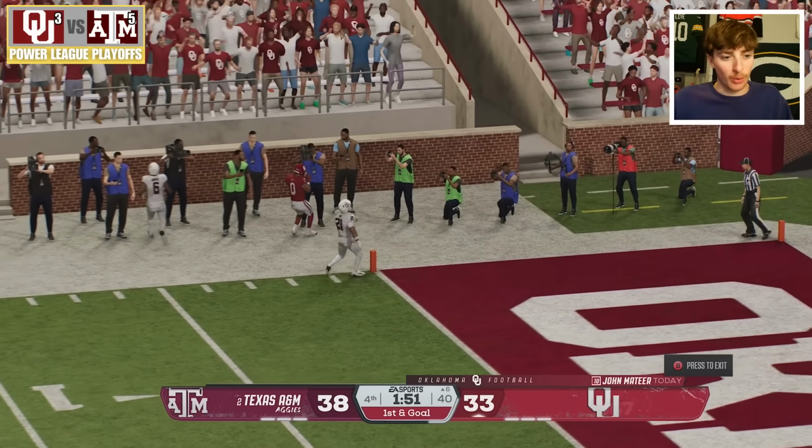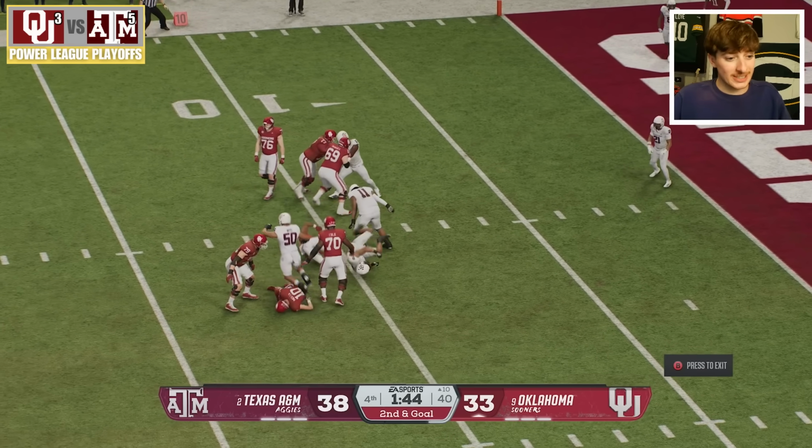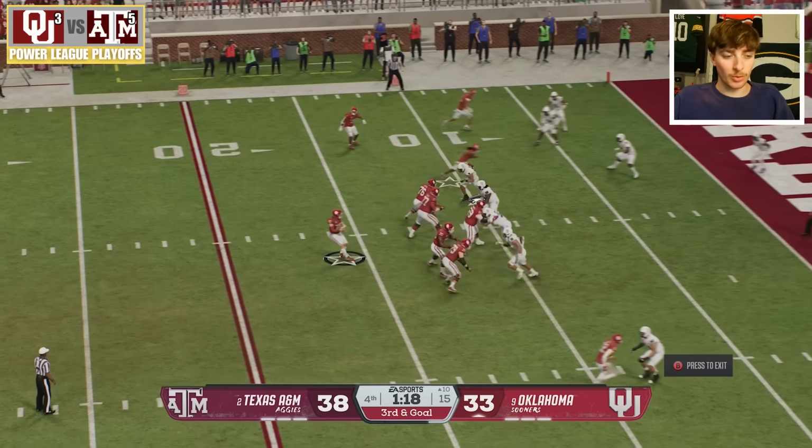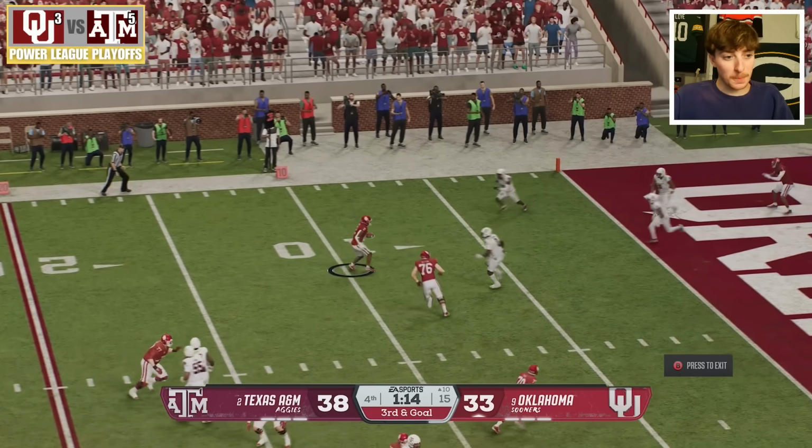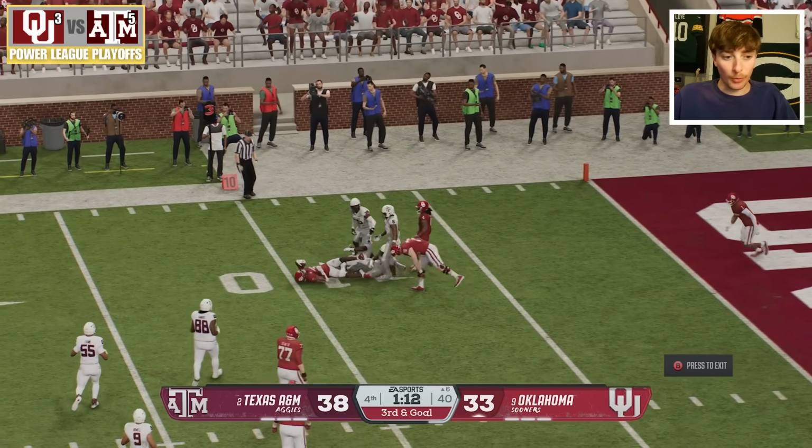SEC battle between Texas A&M and Oklahoma with a first down to the 5-yard line. Just under 2 minutes ago, and a sack for A&M for 3rd and goal to 10. They'll have to go for it on 4th down anyways if they don't get this. Maybe another sack. No, he gets the pass off. It's a screen. It's going to be 4th and goal from the 6.